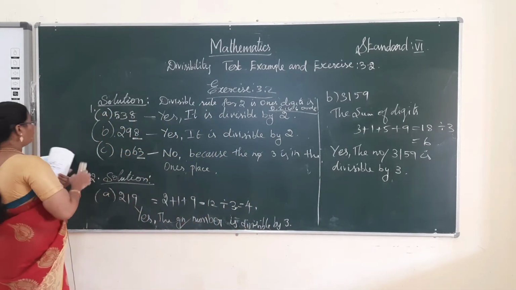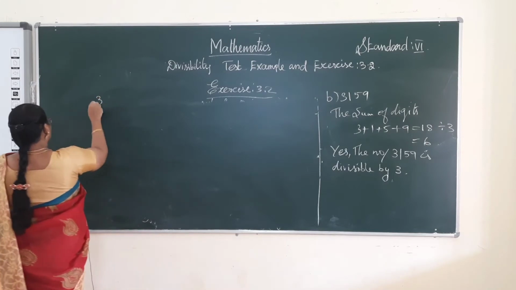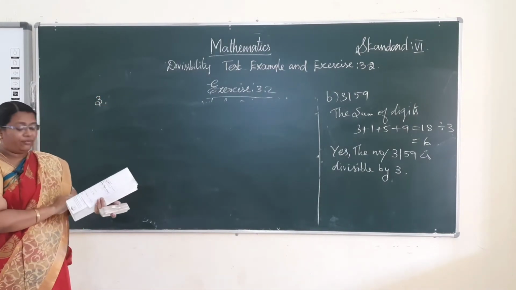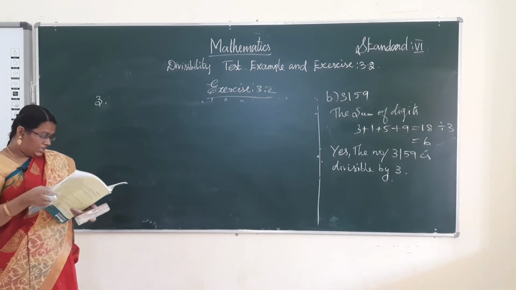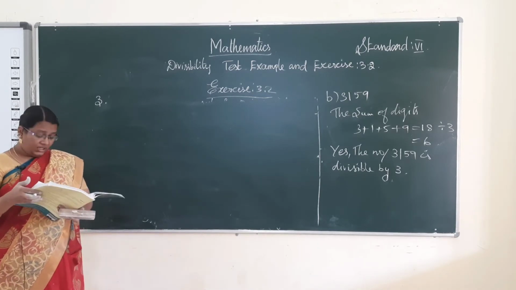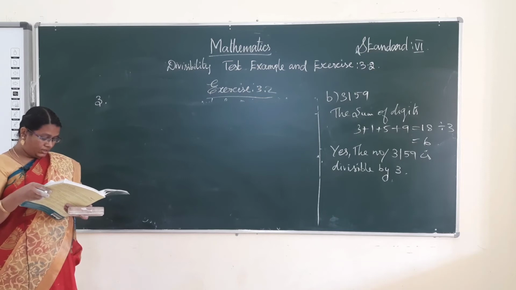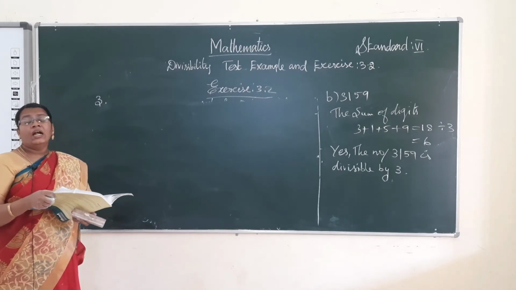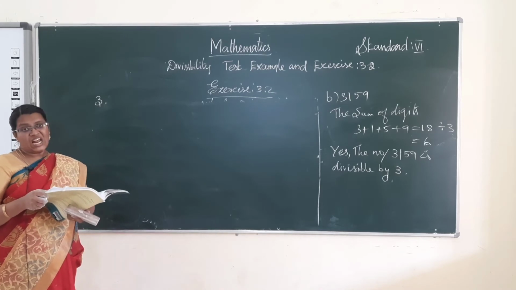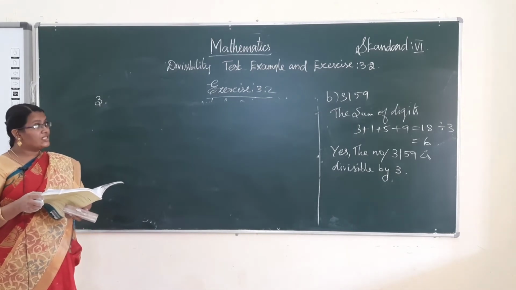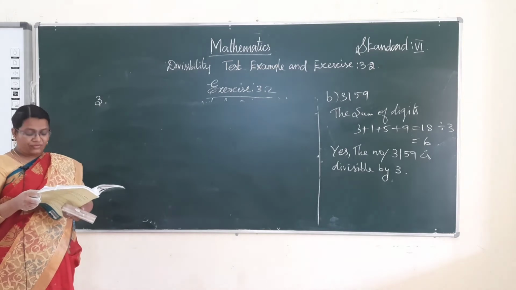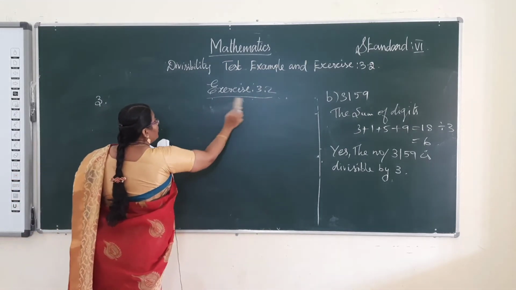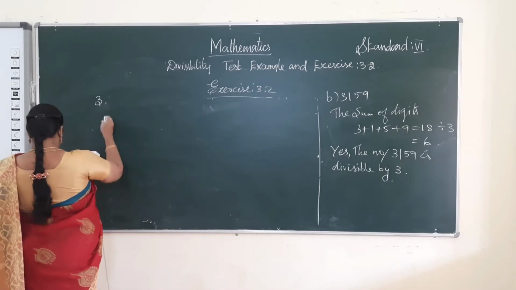Now see the third one. Which of the following numbers are divisible by 4? What is the rule of divisibility by 4? If the last two digits are divisible by 4, then the given number is divisible by 4.